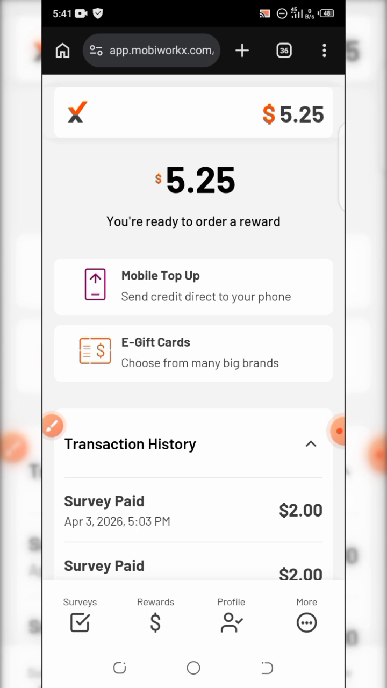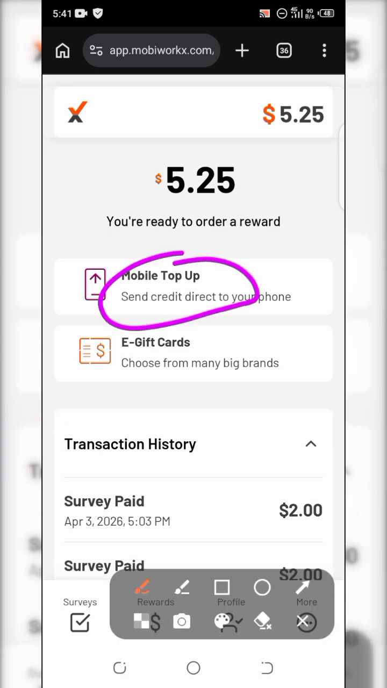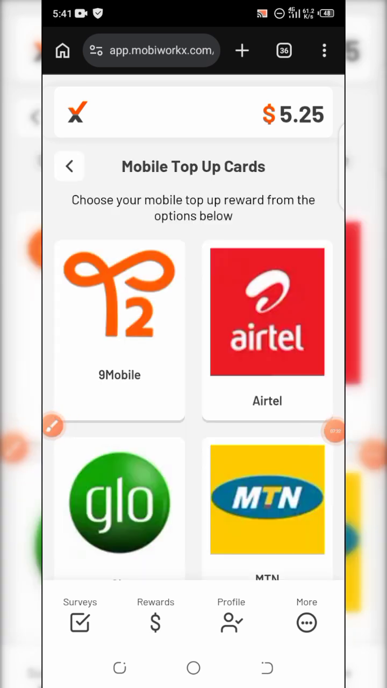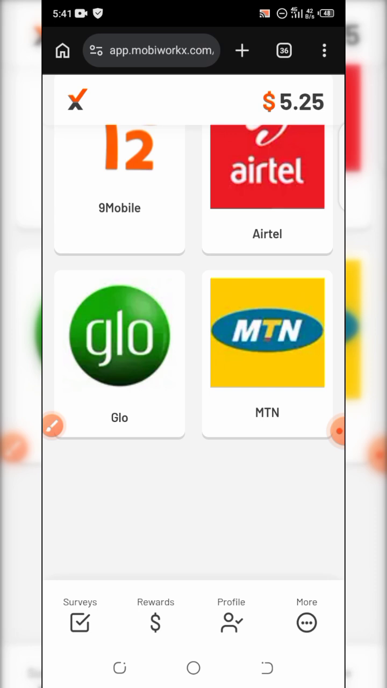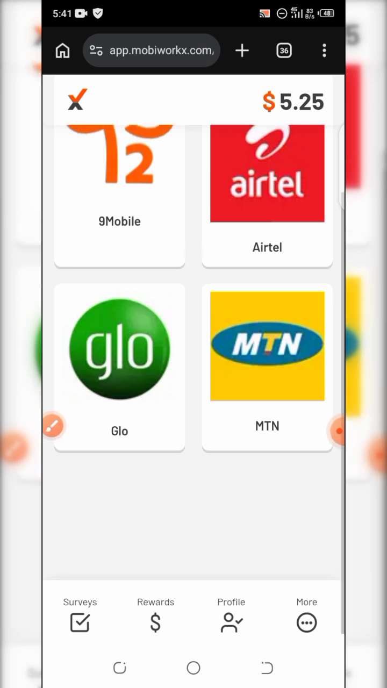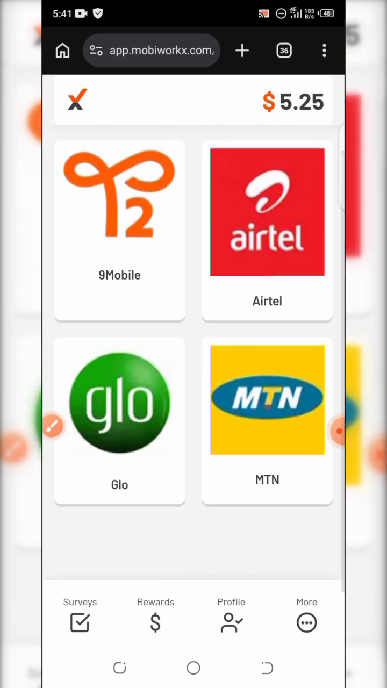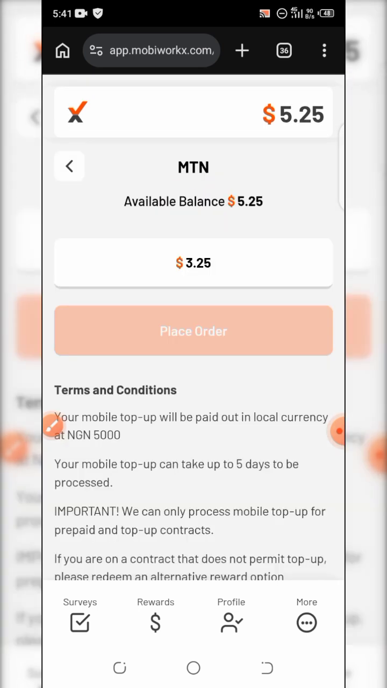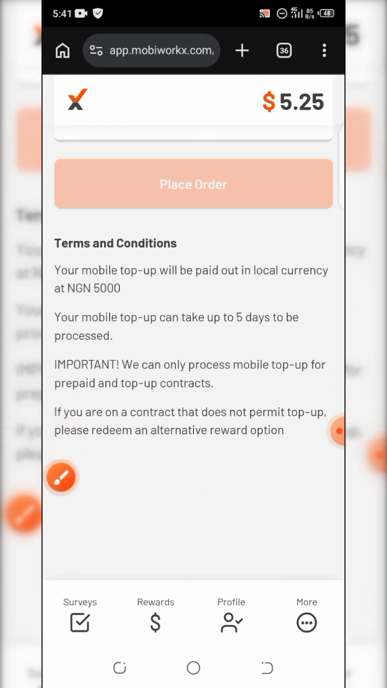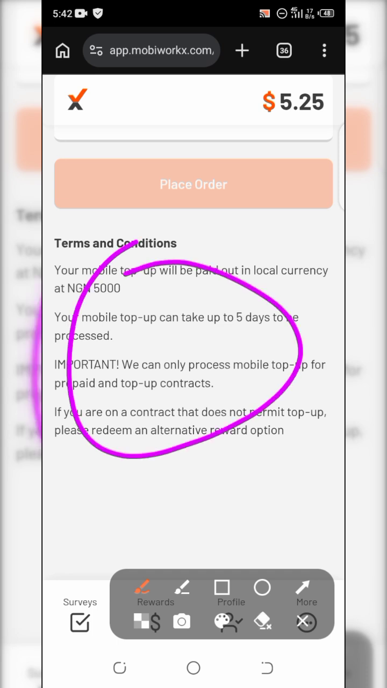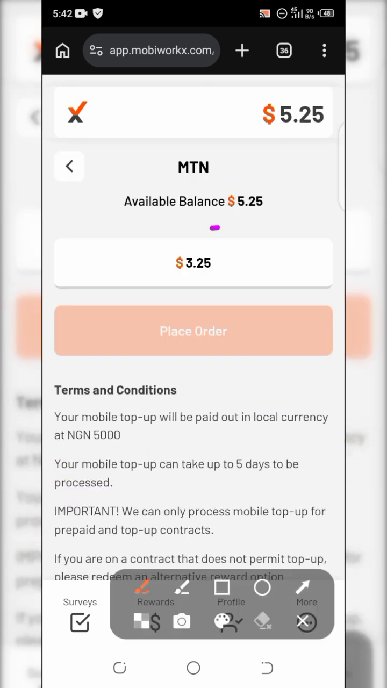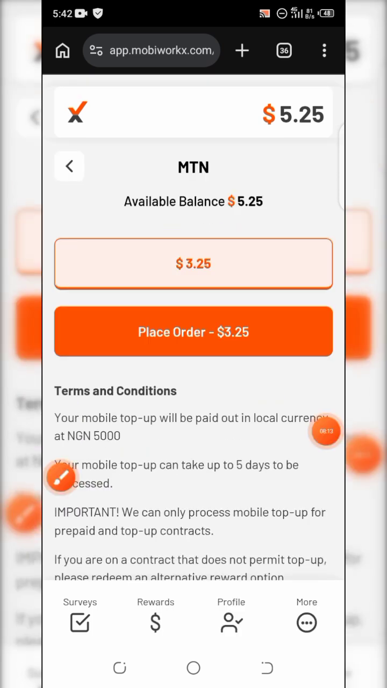So since I have $5.25 here, I'll just go for the mobile top up. And please note, when withdrawing, it takes up to 5 days before your withdrawal can drop. That is, when you place your withdrawal, it takes up to 5 days. So within 5 days, your withdrawal should drop. So I'll be clicking on MTN, then available balance. Okay. So make sure that you read this information below. I'll just tap on this button here. Then I'll place the order.